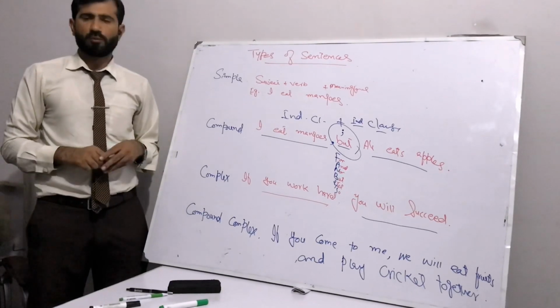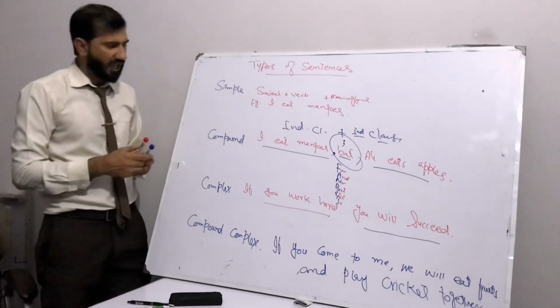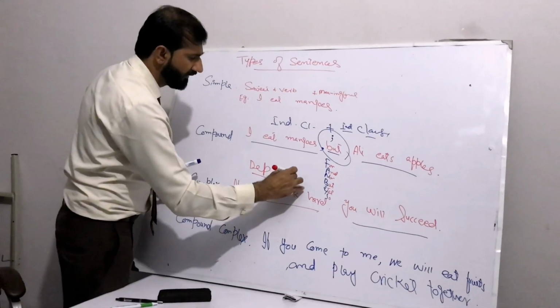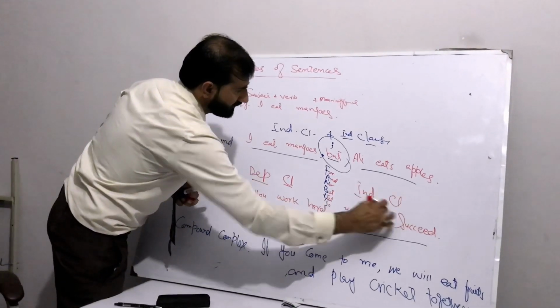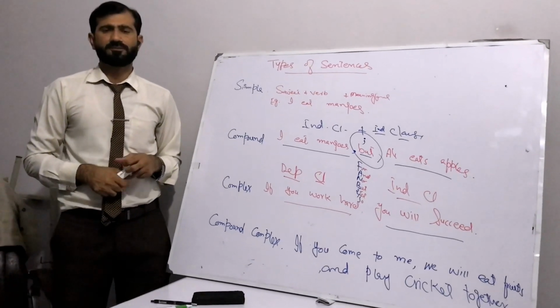On the other hand, a complex sentence is a combination of a dependent clause as well as an independent clause. That is a dependent clause. On the other hand, that is an independent clause. So if we join a dependent clause with an independent clause, that becomes a complex sentence.